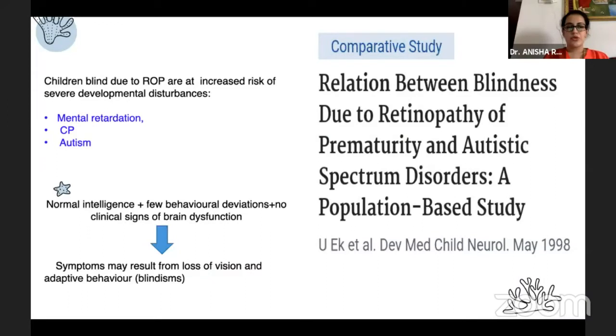Children who are blind due to ROP are at an increased risk of severe developmental disturbances. They have a risk of mental retardation, CP, and autism. With normal intelligence, a few behavioral deviations and no clinical signs of brain dysfunction, the symptoms may result from loss of vision and adaptive behavior, that is blindisms.